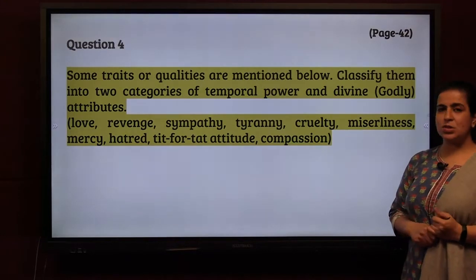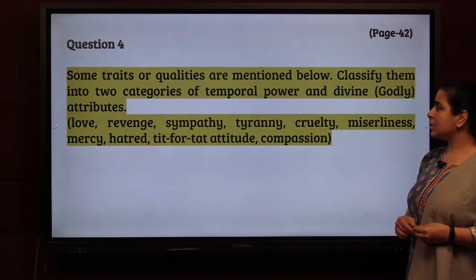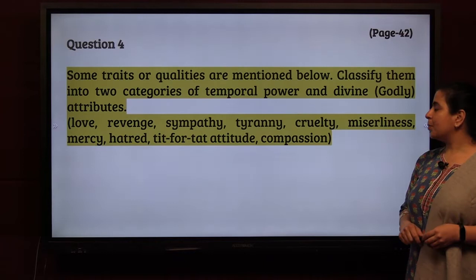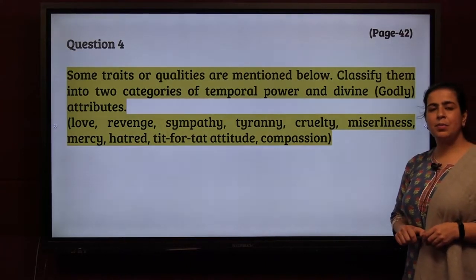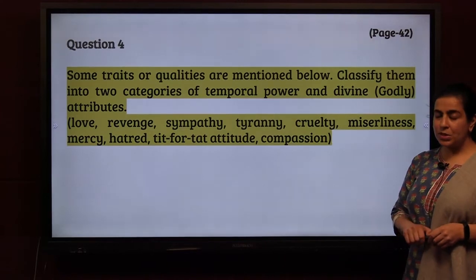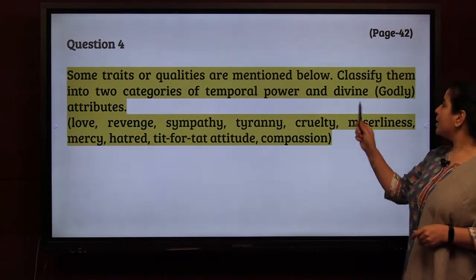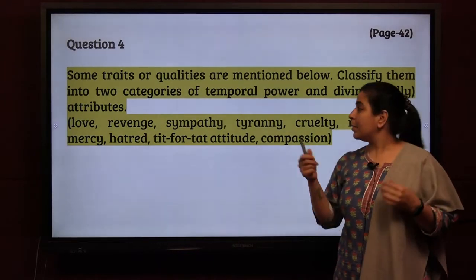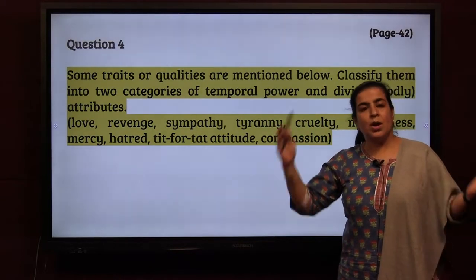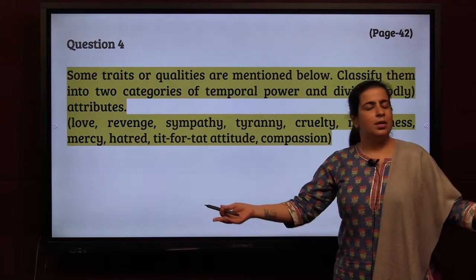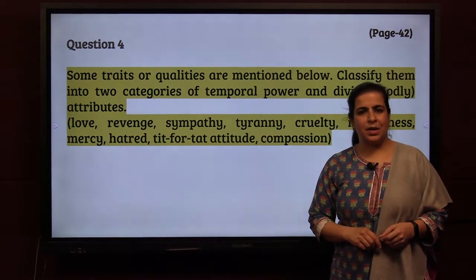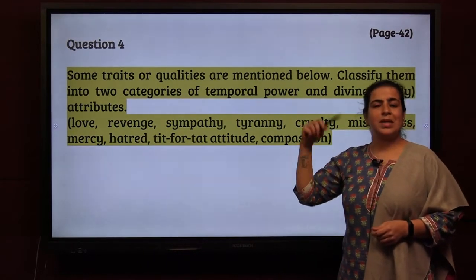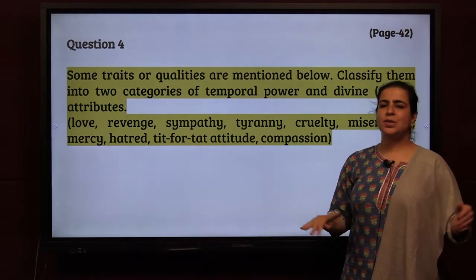Now this is question number 4. Some traits or qualities are mentioned below. Classify them into two categories of temporal power and divine. Temporal means worldly or temporary powers that are not permanent, and divine are godly attributes. Now divine powers are permanent. Temporary powers will come and go. You are sitting on a throne like a king. You can also be like a normal man someday, right? You can't be the king all the time. So when you are a king, you get temporary powers. But as a human, you have divine powers always with you.